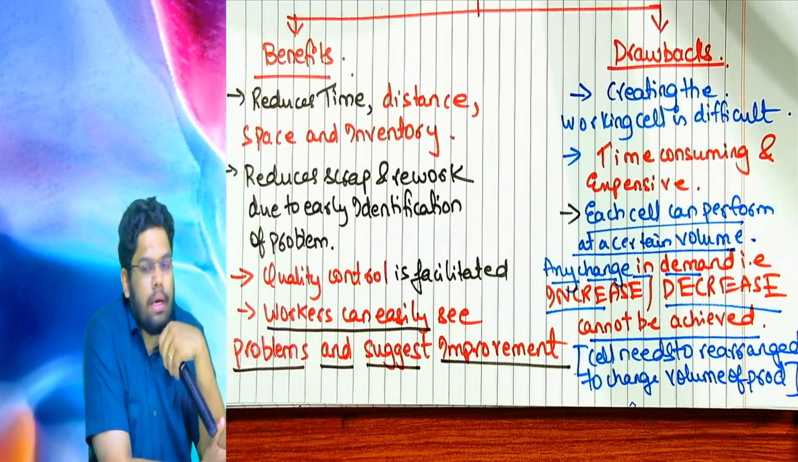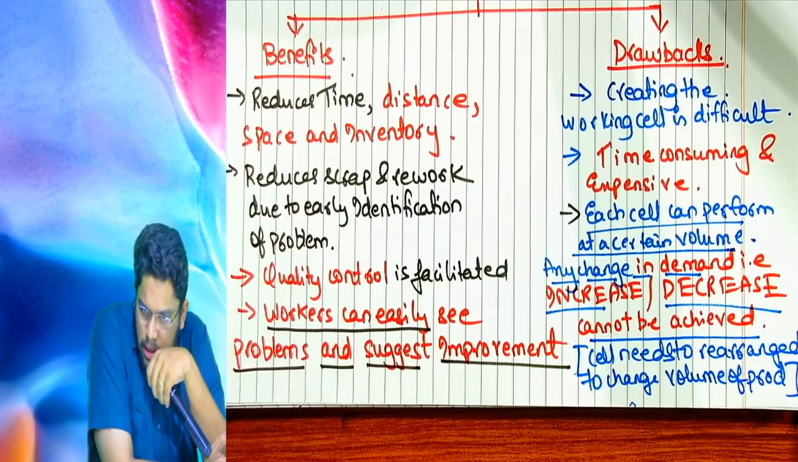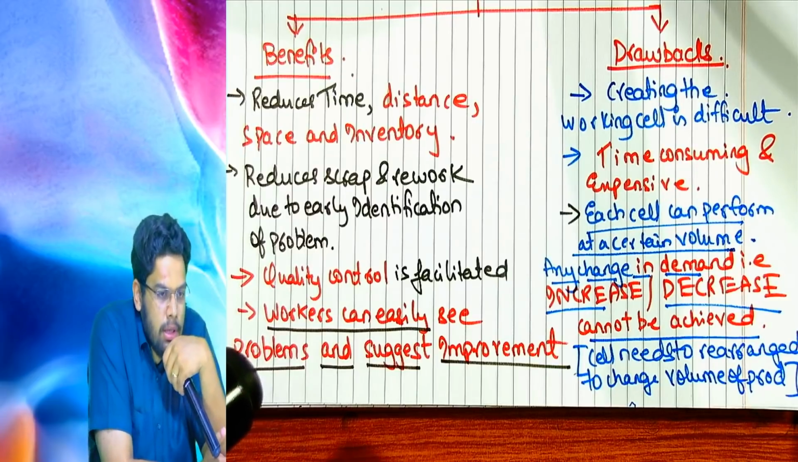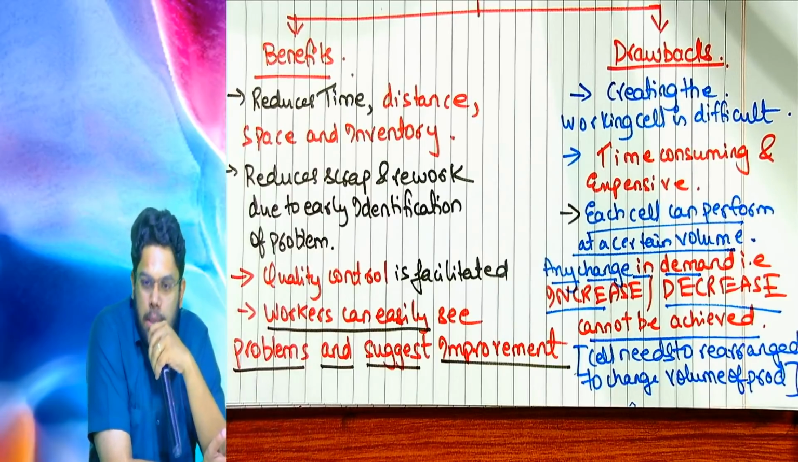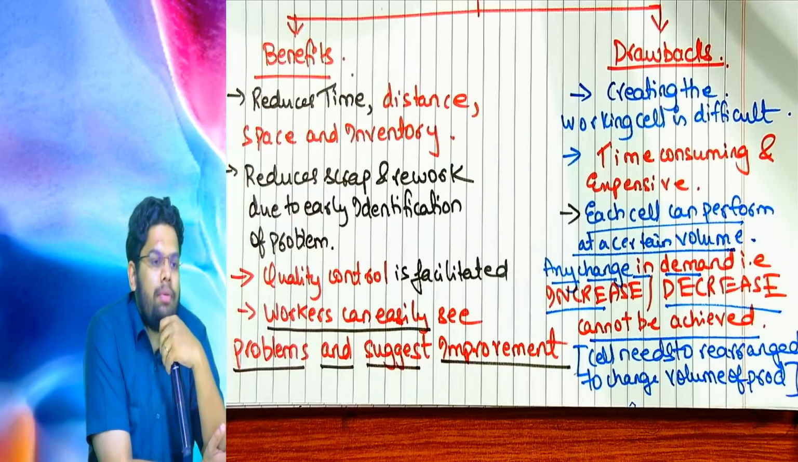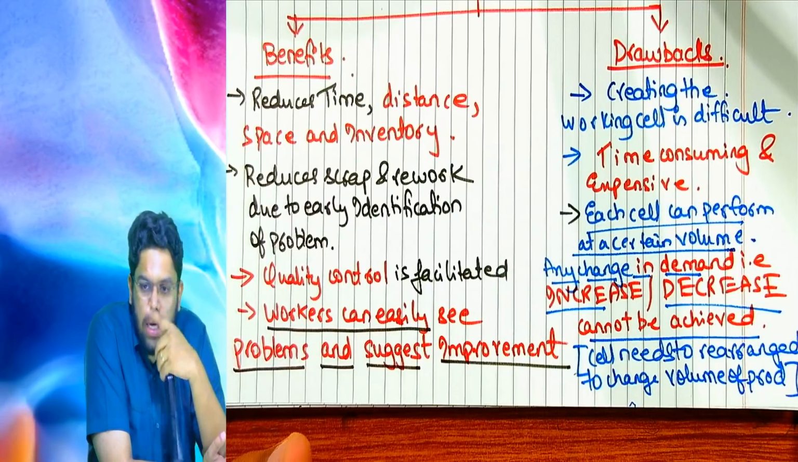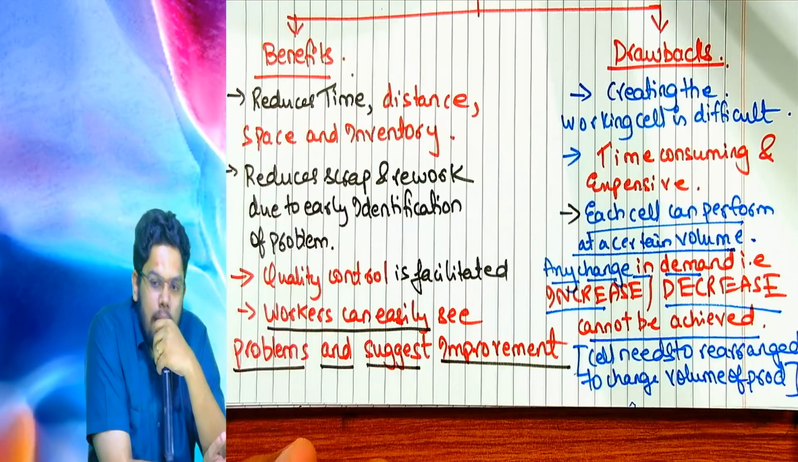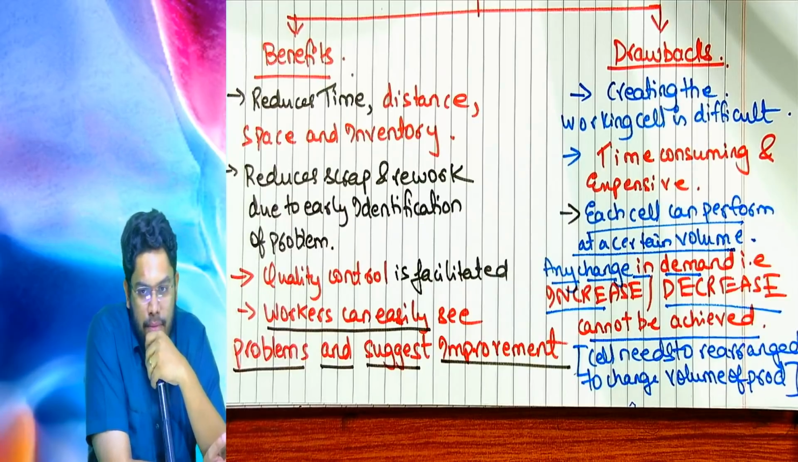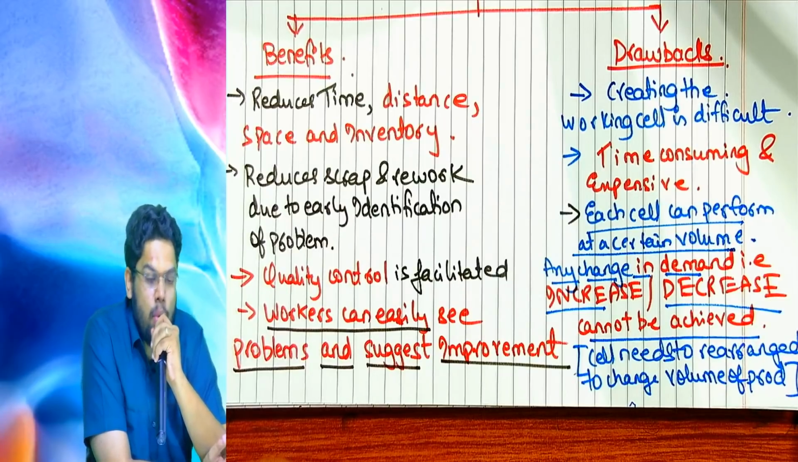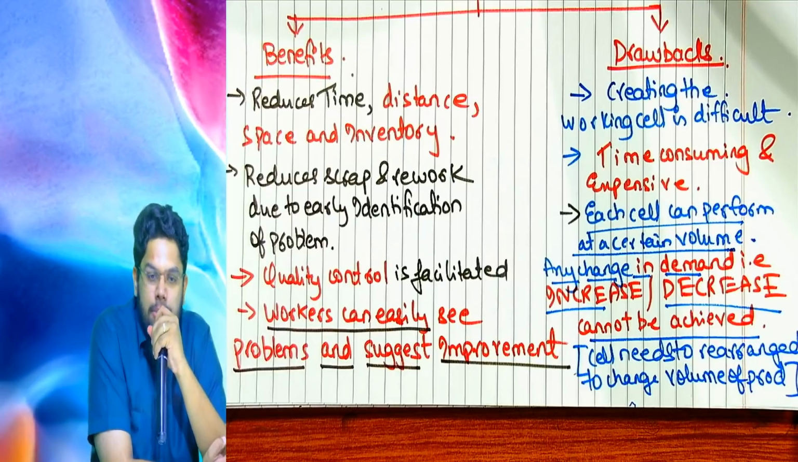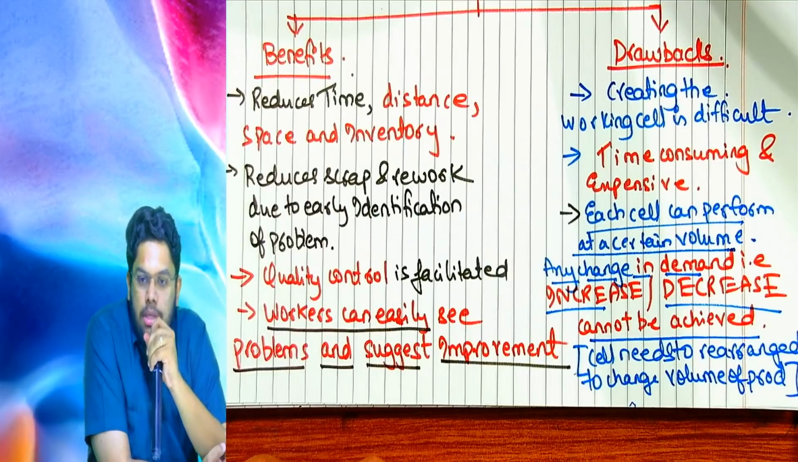See, I am not talking of minor fluctuations. I am talking of major fluctuation. Suddenly there is an increase in demand. Suddenly there is a huge fall in demand. The cell is designed to operate at a particular level. To suddenly change it will become difficult. And even if you want to change it, it's going to be very expensive for you. Is it clear, all of you?